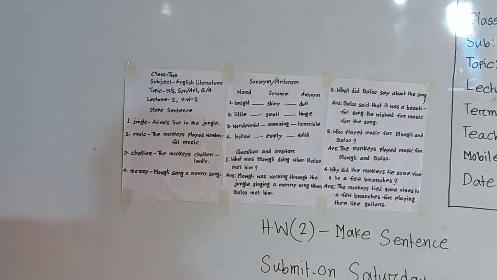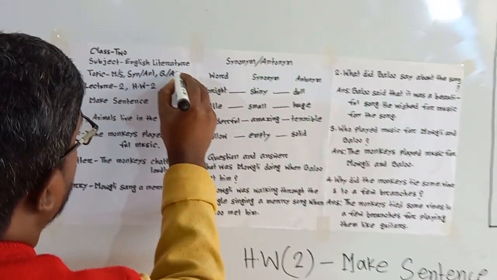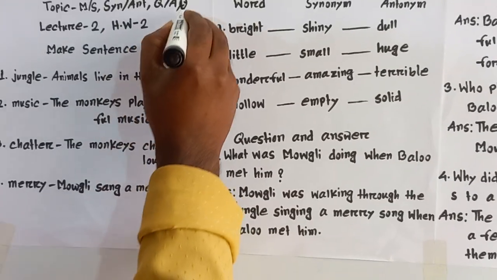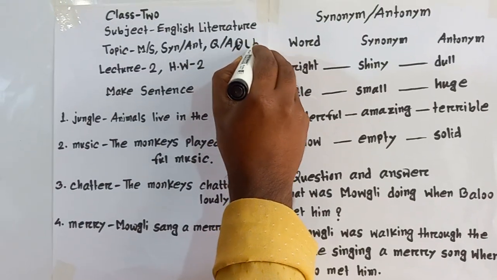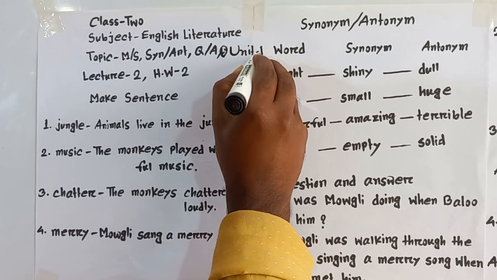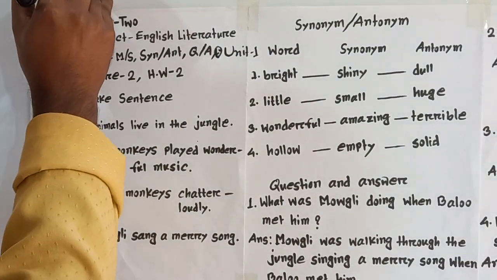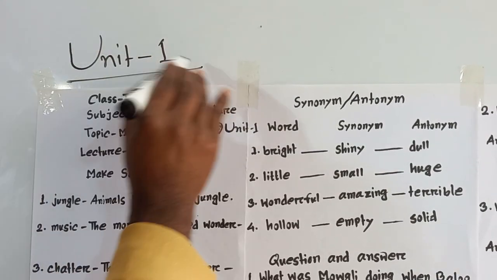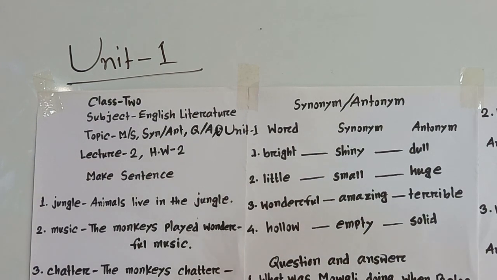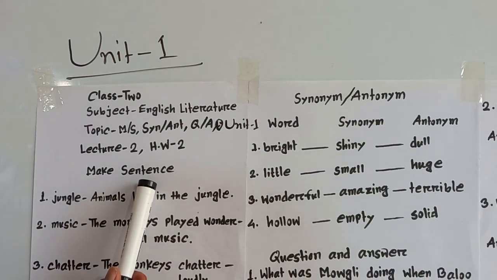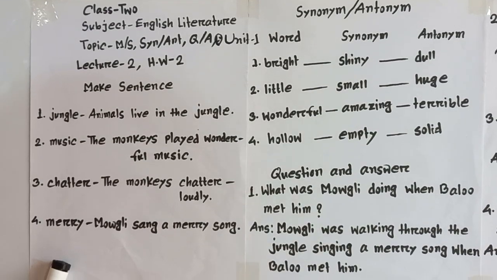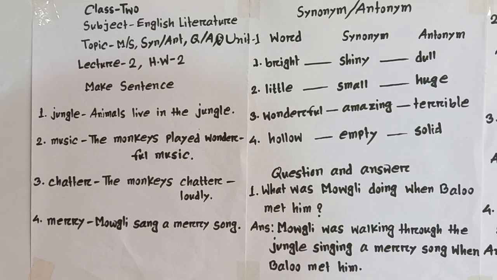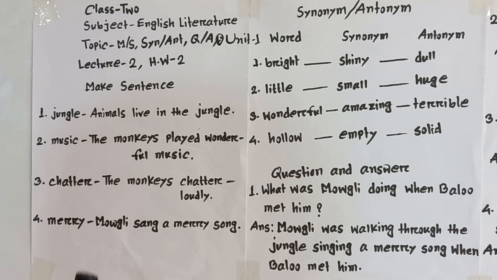Look. Make sentence. I am writing here unit 1, okay. I forgot to write here. If I write before, it will be better for you. This unit 1 is from the Buzzword book. So how many make sentence have I given? 4. And synonym, antonym 4. Question answer 4. That means all are 4 items. Okay, look here.